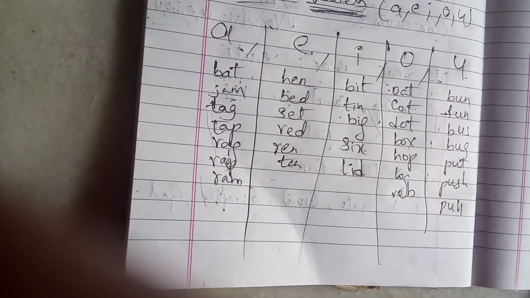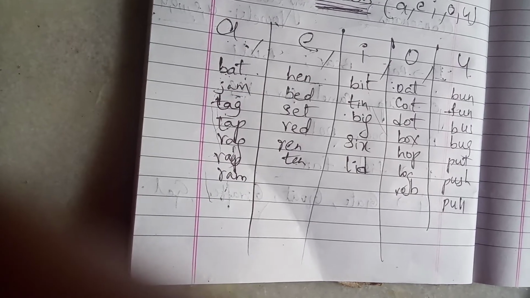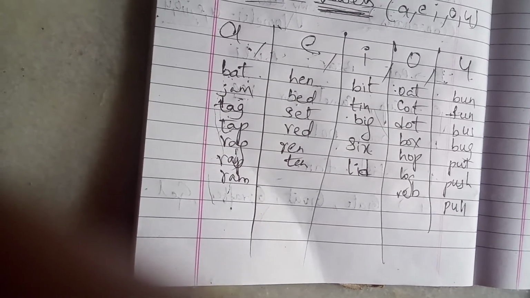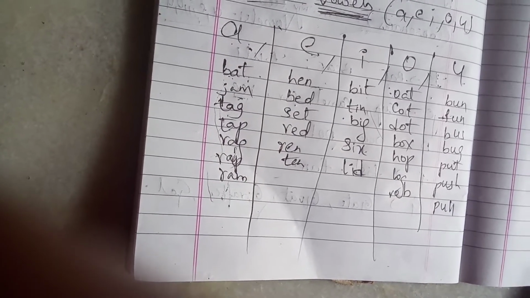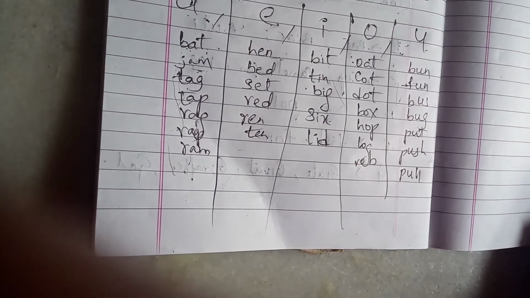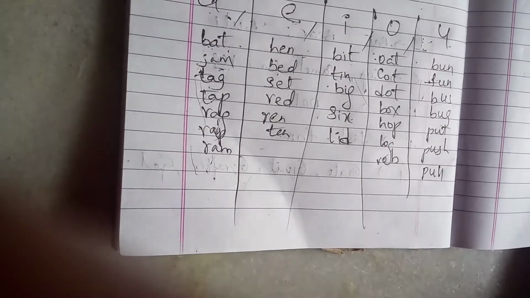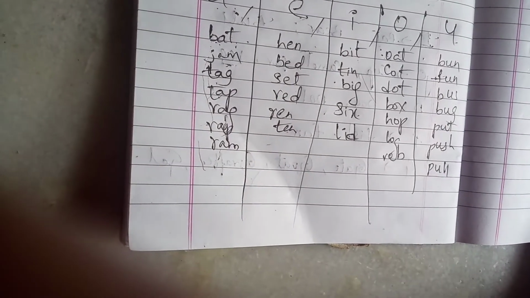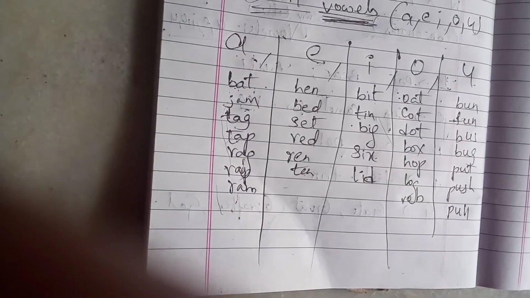Again, cot. See, here also in the middle part you can see the O: co, cot, dot, hop. Where we use the letter O, we pronounce it like O. Now U: bun, fun, bus, bug, put, push, pull. Where we use the letter U, we pronounce it in the form of short vowels. These are called short vowels.